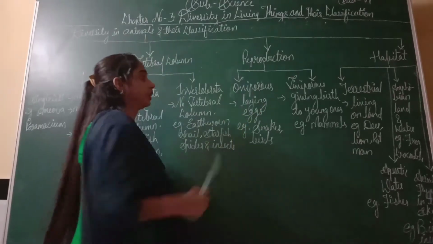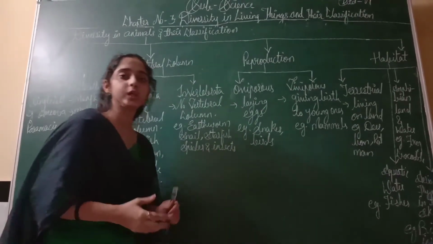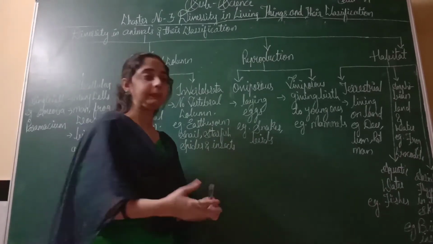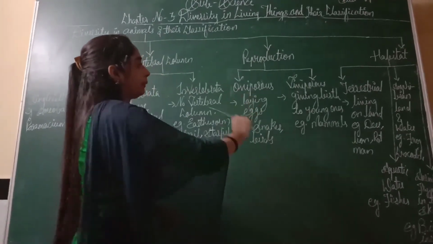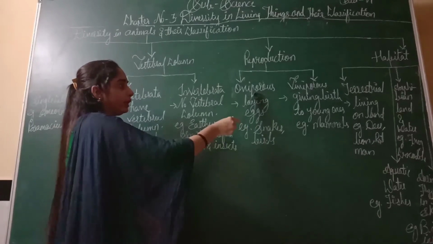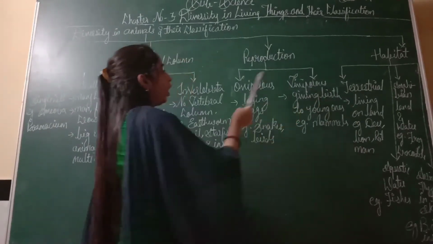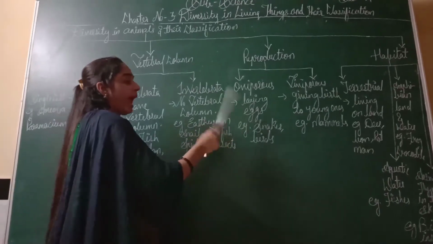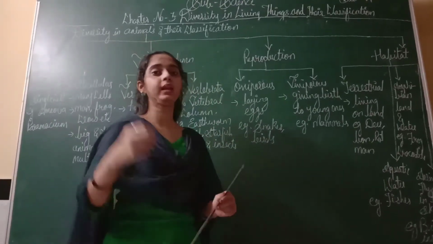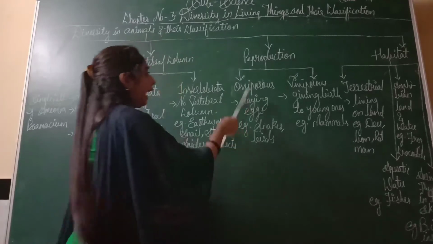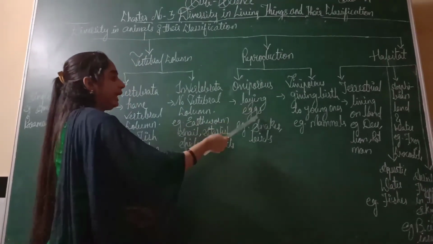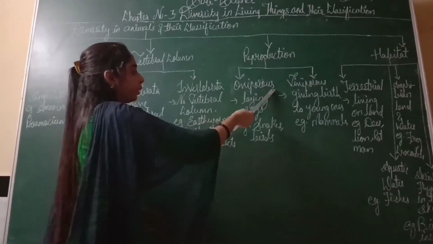Next is reproduction. As we know, an animal is also a living thing, and they produce their own babies. There are two types of reproduction. First is oviparous, second is viviparous. Oviparous means animals which lay eggs and hatch their children from them.